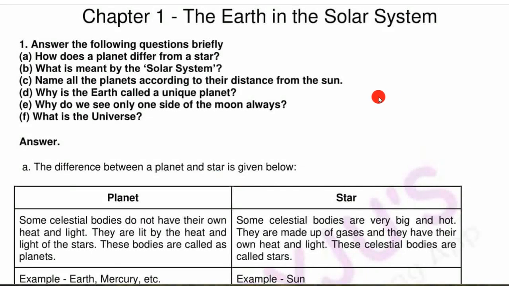Hello class 6. Today we will do revision of our question answers. We are doing chapter number 1 of geography, which is the Earth in the solar system. In the solar system we have 8 planets, the sun, asteroids, meteoroids and many more things.